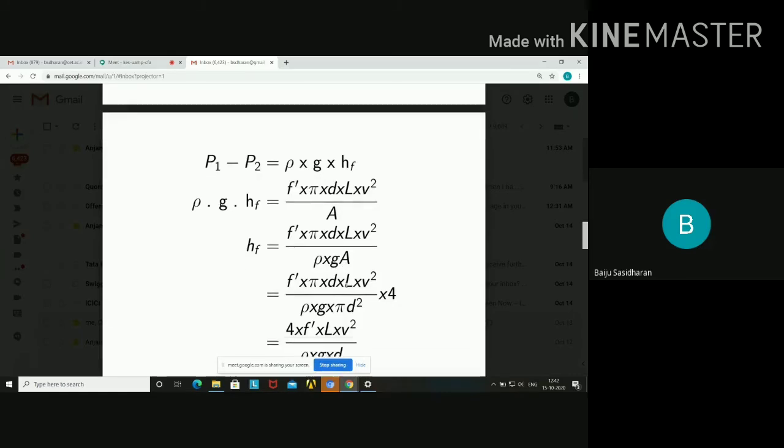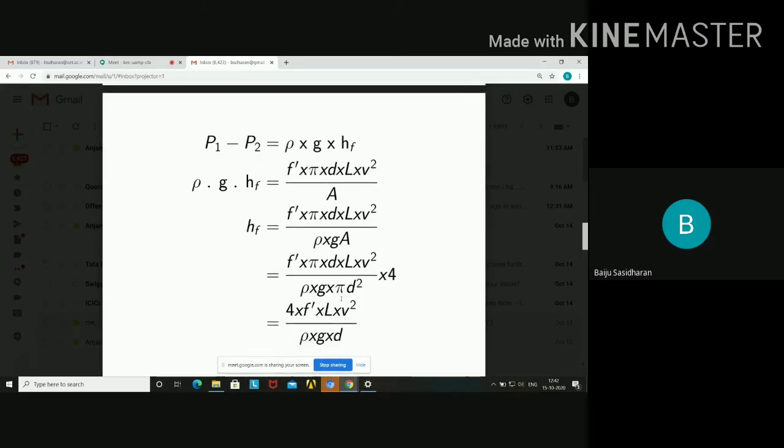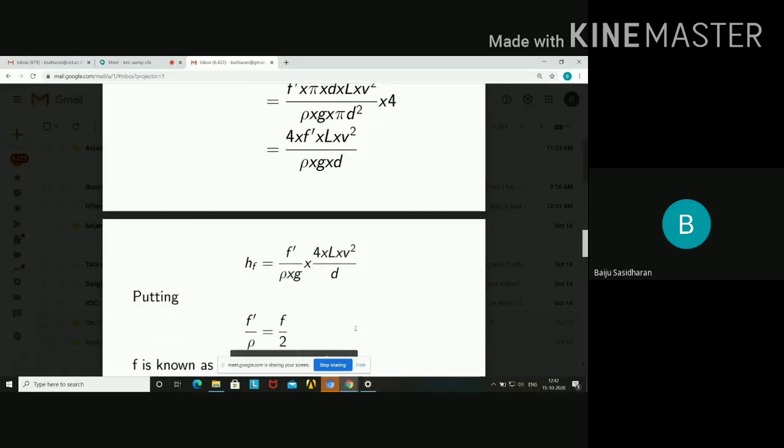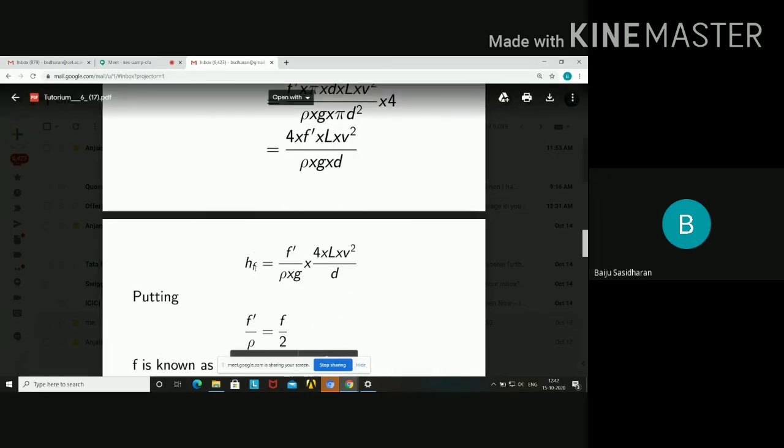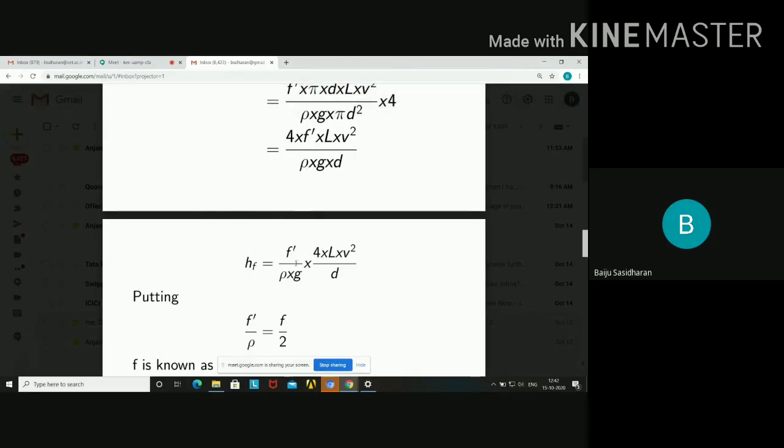Therefore, HF is equal to F dash pi d L V square divided by rho g A, and instead of A we put pi d square by 4. Therefore, the relation becomes 4 F dash L V square by rho g d. On manipulating that, HF is equal to F dash by rho g into 4L V square by d.